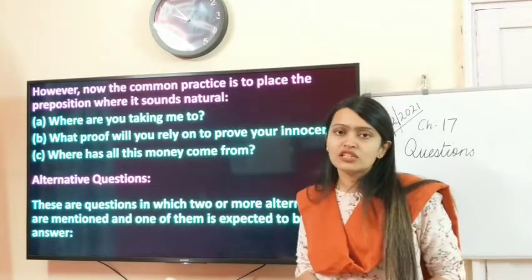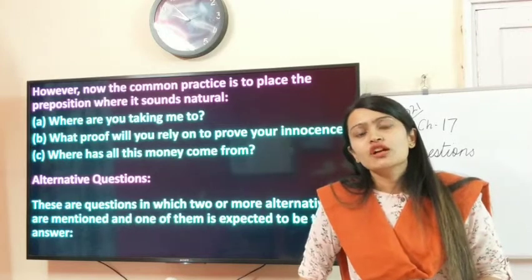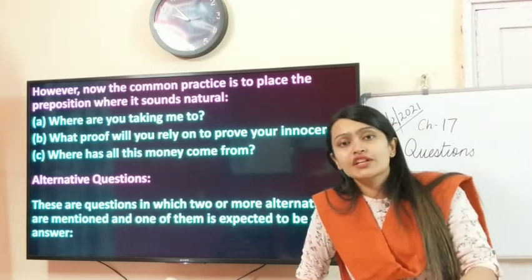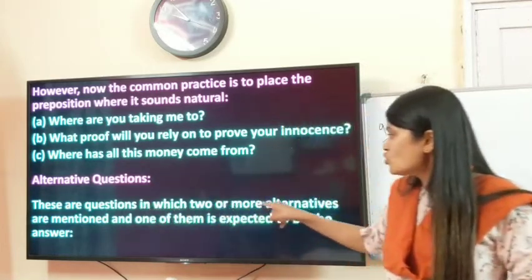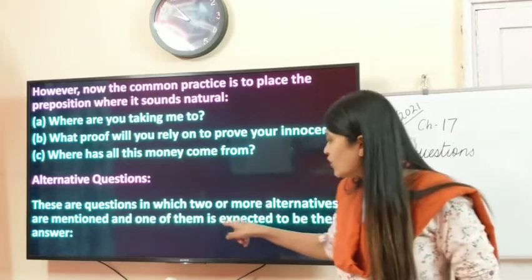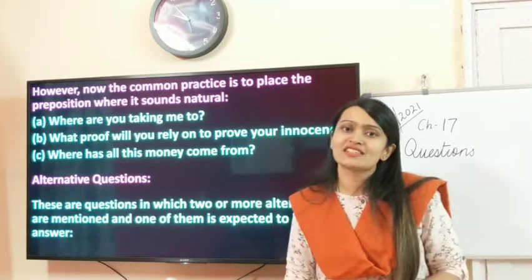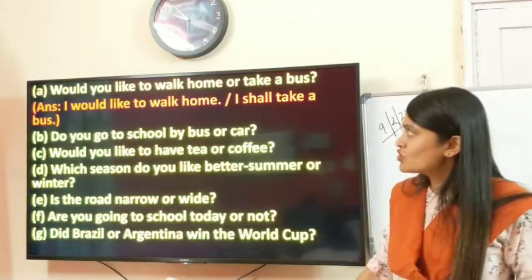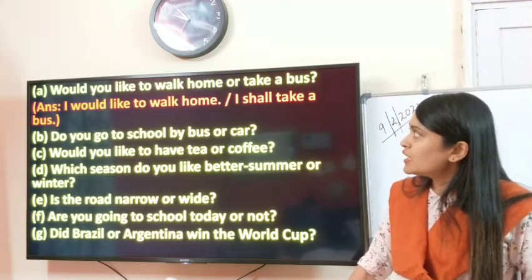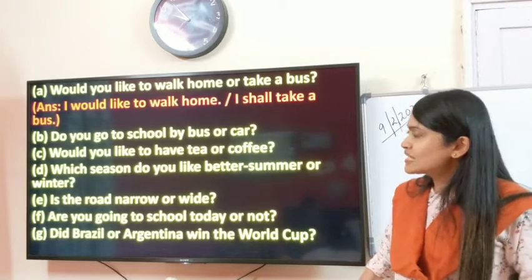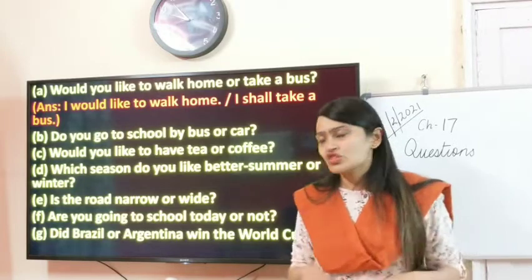Now there is a fourth type of questions, children, called alternative questions. Alternative questions are questions which will give you alternatives and you have to choose one as your answer. There are questions in which two or more alternatives are mentioned and one of them is expected to be the answer. So you will be given options in the question itself and you have to choose one option as your answer. Would you like to walk home or take a bus? Answer would be, I would like to walk home, or else I shall take a bus. So your two options which can be your answers are in the question itself.